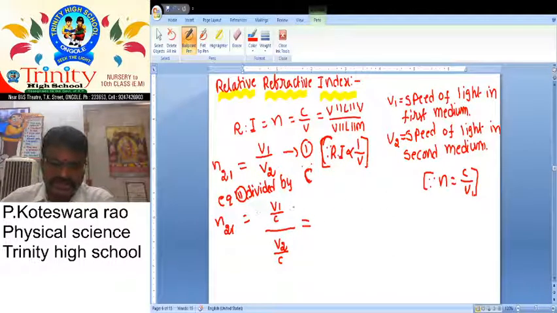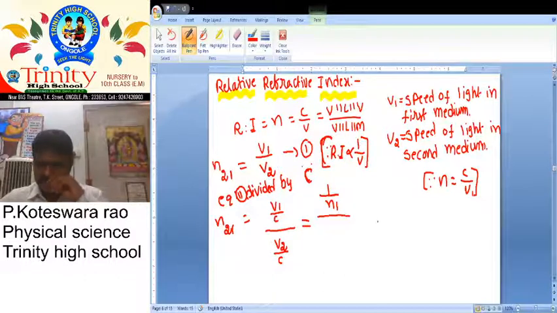So in the place of this, we write 1 by n1. Next, suppose n equal to c by v2, but here v2 by c. So in the place of v2 by c, we write 1 by n2.